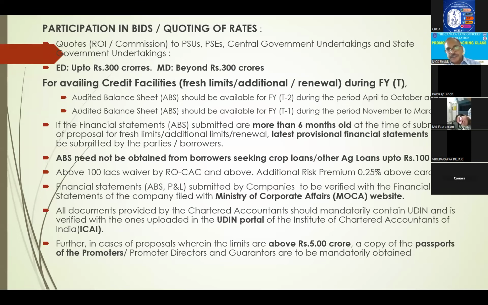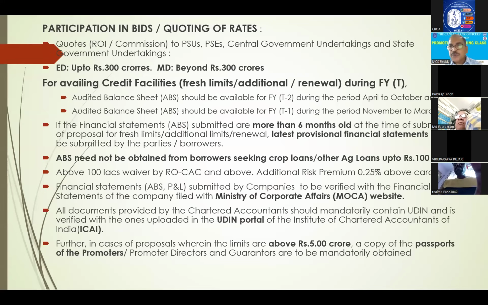audited balance sheet. For availing credit facilities, the party has to submit an audited balance sheet. Which latest audited one is required? Here it is given T-2 or T-1. I will tell you, now it is October month. When the party has to submit the balance sheet, it is within 7 months from closure of March financials or within 15 days from the date of adoption of accounts. Okay, leave adoption, when it is, we don't know. So 7 months from the close of March financials. That means 31st October is the deadline for submitting the audited balance sheet.